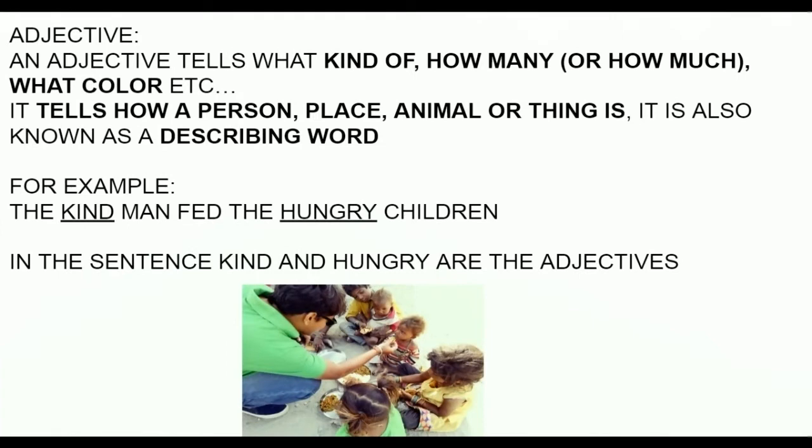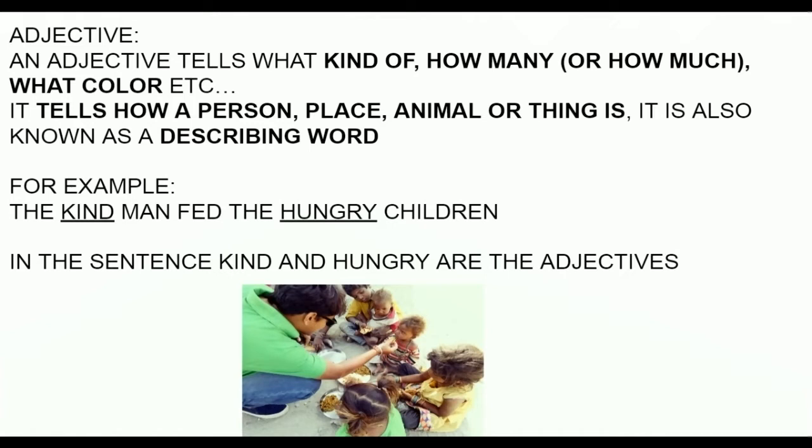So now let's look at an example for adjectives. The kind man fed the hungry children. So here the kind man. So kind describes the man, and man is a noun, and hungry describes the children, and children is also a noun. So hungry and kind are both adjectives.